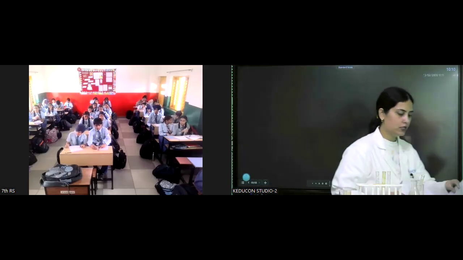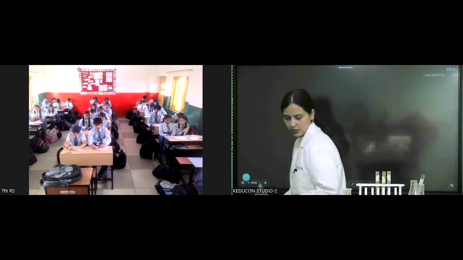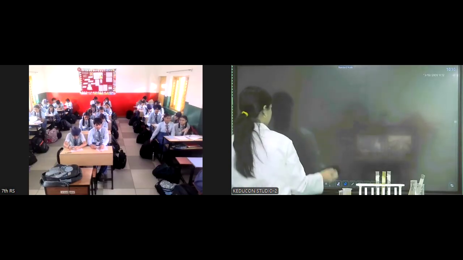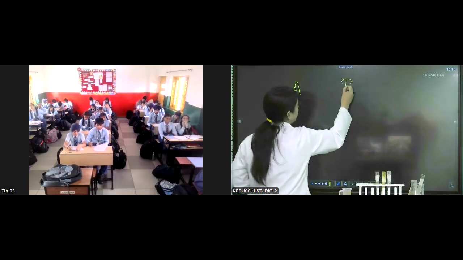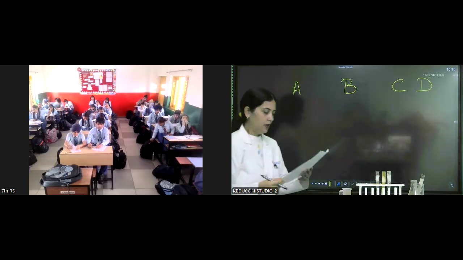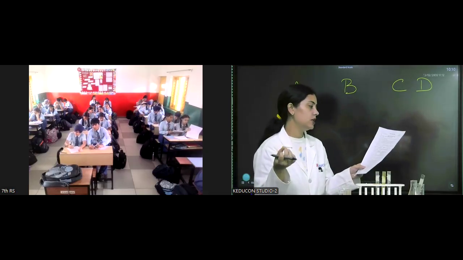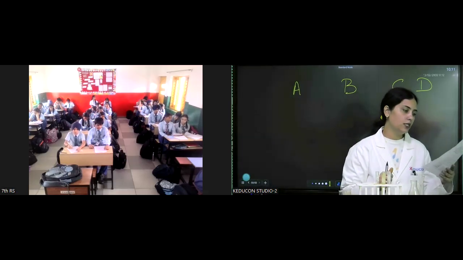So now come to question number 4. In question number 4, what is being asked here? You have 4 test tubes, A, B, C and D, and you are using different indicators. Now what you have to show here: in the first test tube A, the orange color of the solution turned yellow. So which indicator should it be?